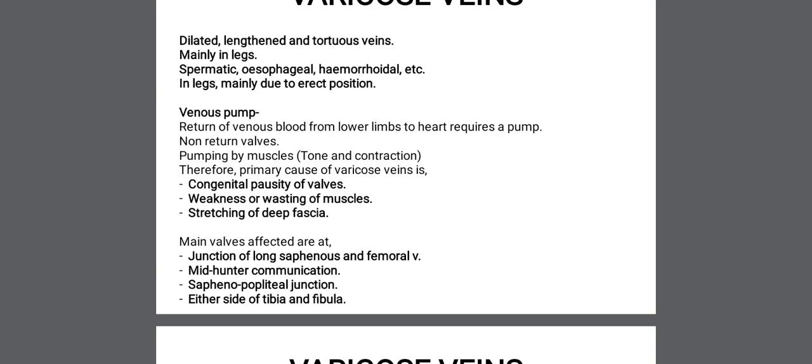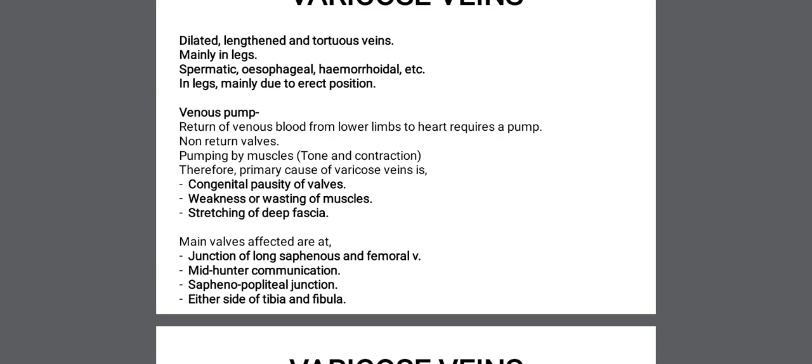That's why the blood from the lower leg towards the heart will not be pumped properly. The pumping action will be lessened, and the veins will get dilated because of the blood that remains in the veins.